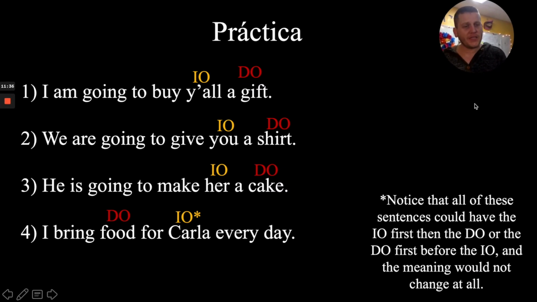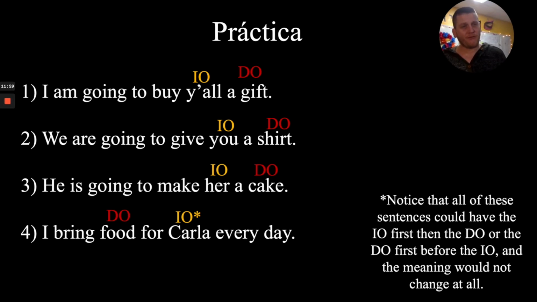Now, I want to make this little note over here. Notice that all of these sentences could have the IO first, then the DO, or the DO first before the IO, and the meaning would not change at all. So on number 1, you could say, I am going to buy a gift for y'all, or I'm going to buy y'all a gift. And in Spanish, those are both indirect objects. And we're going to treat them exactly the same.